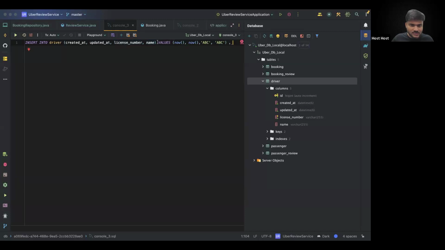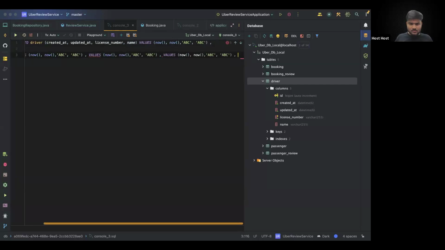And we can put multiple values like this, right? We can put multiple values. So I'll put comma separated multiple values. So 4 drivers we will add. Let's make it DEF. Copy, paste. Let's make it GHI. Copy, paste. And let's make it MNO.